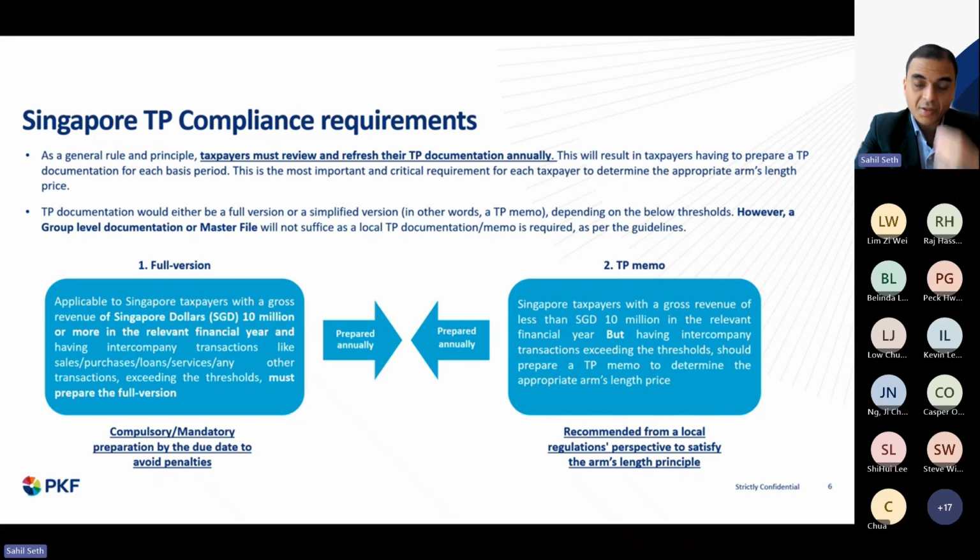So that's why it's very important for companies whose revenue is less than 10 million but whose transactions are exceeding the thresholds. It is recommended that you prepare a basic level of documentation to substantiate the arm's length principle. So these are the main two buckets, depending upon your company revenue and the transaction thresholds, which determine what documentation needs to be prepared. But the main takeaway here is that a basic level of documentation is needed.